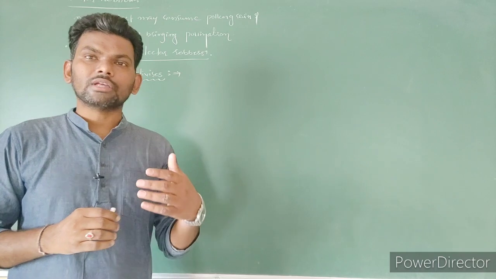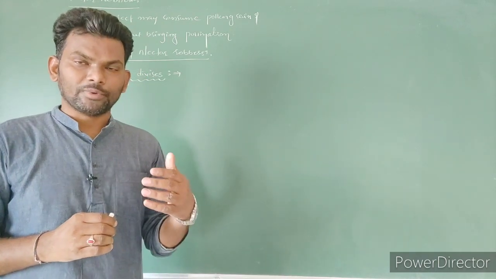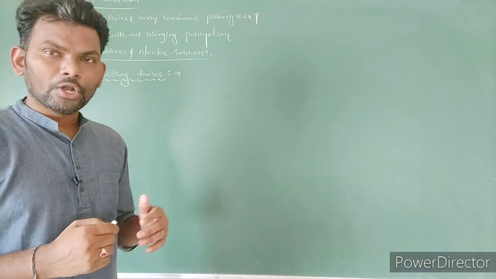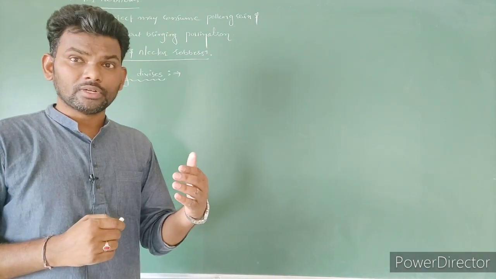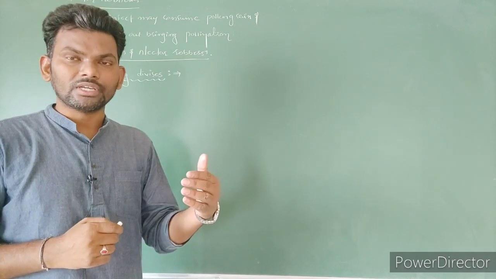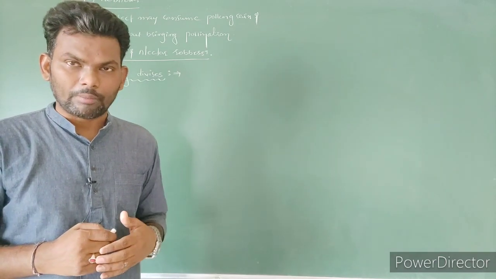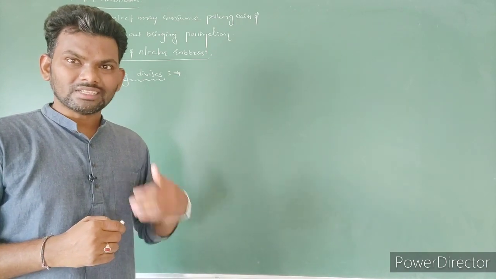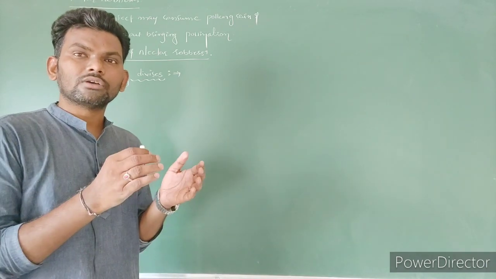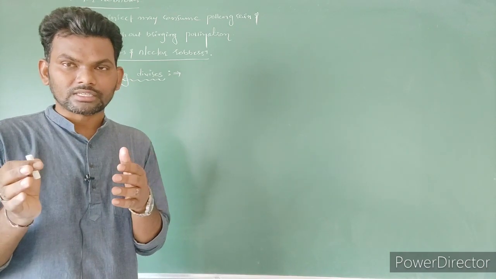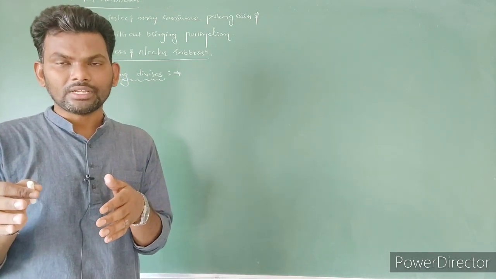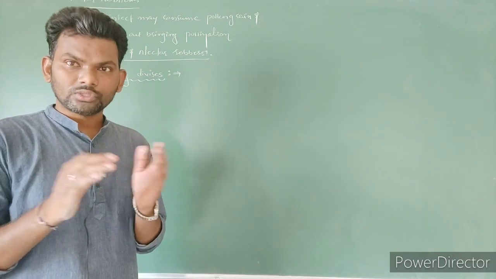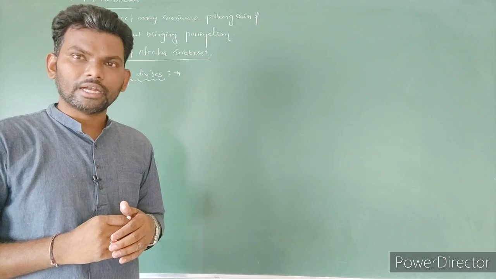Due to continuous self-pollination, inbreeding depression is going to form. To overcome this inbreeding depression, the plants develop different devices to discourage self-pollination and encourage cross-pollination. So this is for what? To overcome the inbreeding depression.